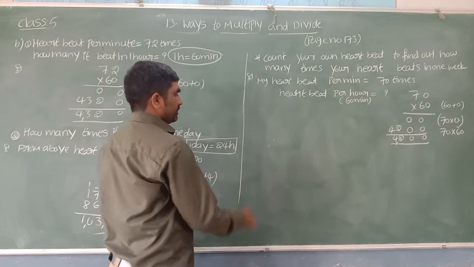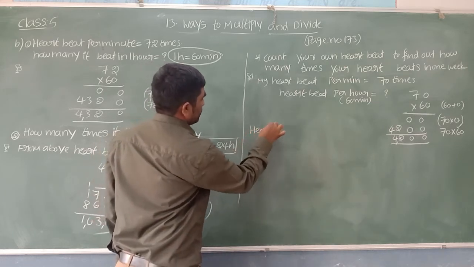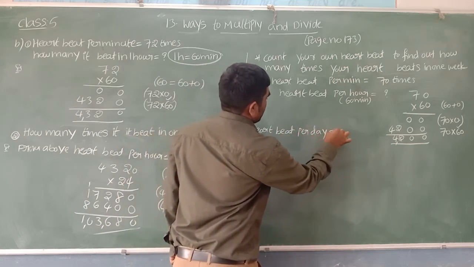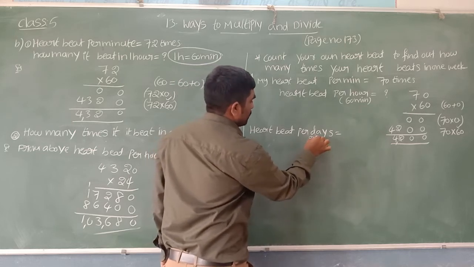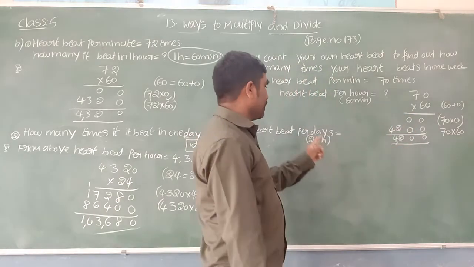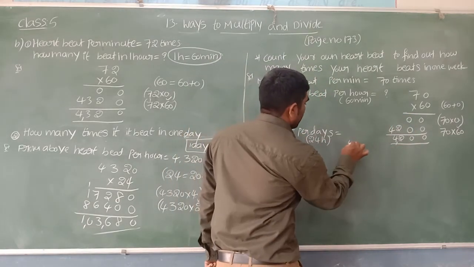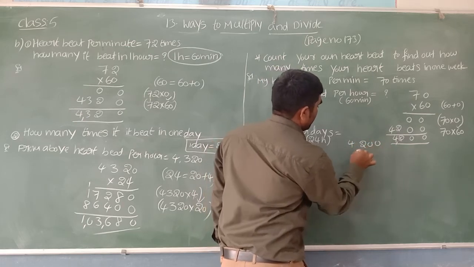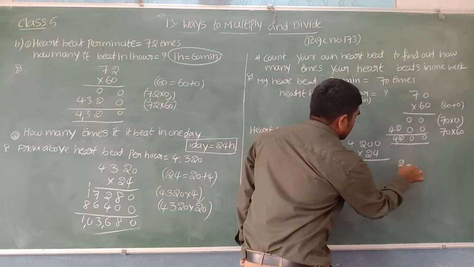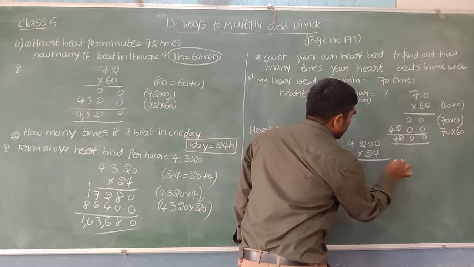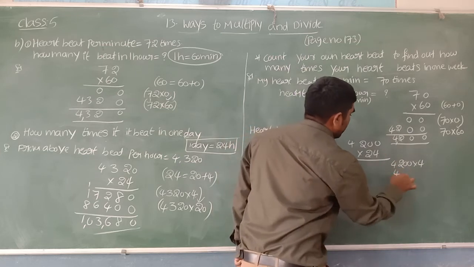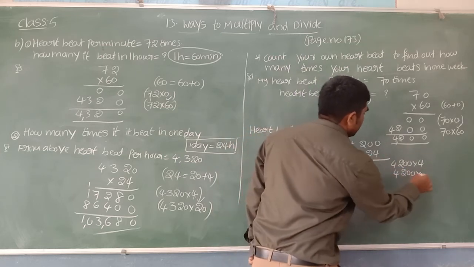So next I want to calculate per day. So let me write here heartbeat per day is equal. See, per day how many hours? 24 hours. See, 1 hour 4200 times. 24 hours we need to multiply 4200 into 24. Now 24 we need to split into two parts. 4200 multiply with 4, again 4200 multiply with 20.